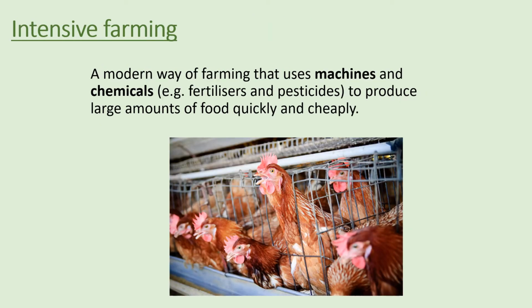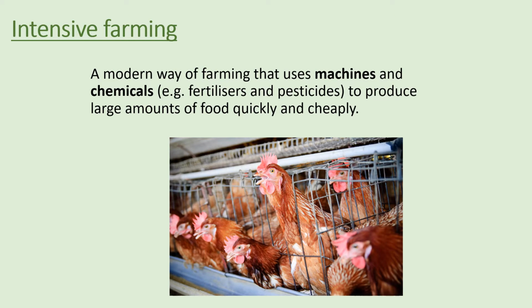So what is intensive farming? Intensive farming is a modern way of farming that uses machines and chemicals. The chemicals are usually fertilizers and pesticides, and these are used in large amounts to produce large amounts of food quickly and cheaply.